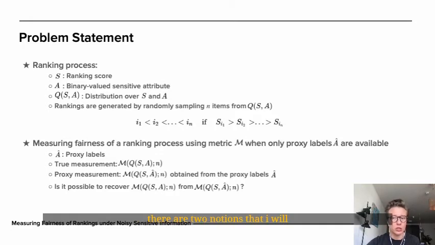The two notions that I will frequently use in this talk are the true measurement, which is the value of metric m on our ranking process, having access to the true binary sensitive attribute, and the proxy measurement, which is the value of our metric computed only observing the proxy labels A hat. The main question that we would like to answer is, would it be possible to recover the true bias measurement only knowing the proxy bias measurement?